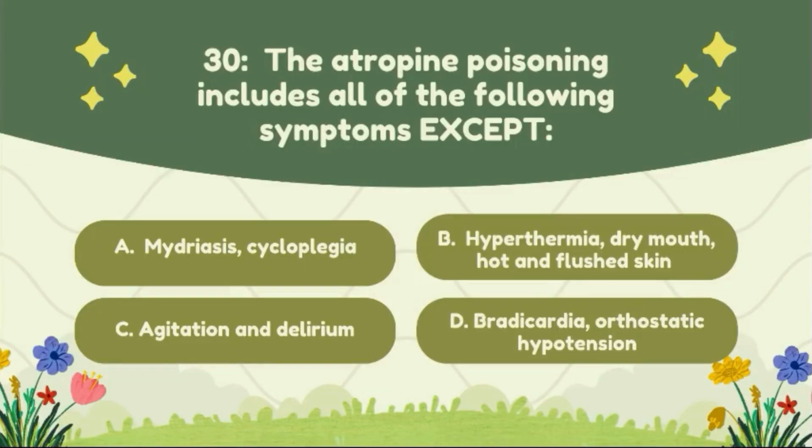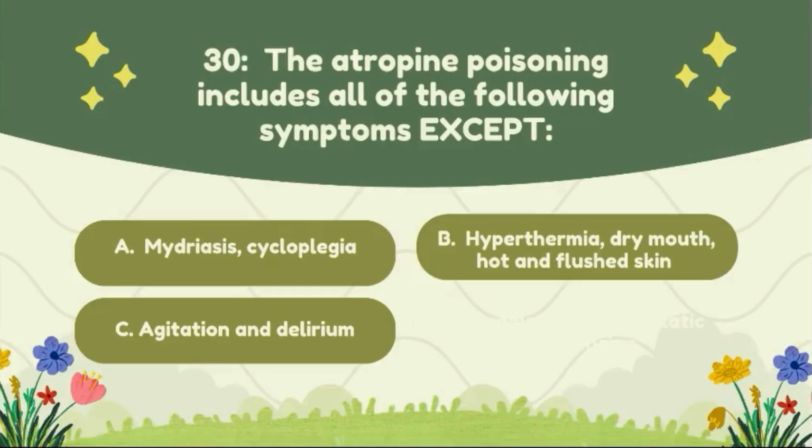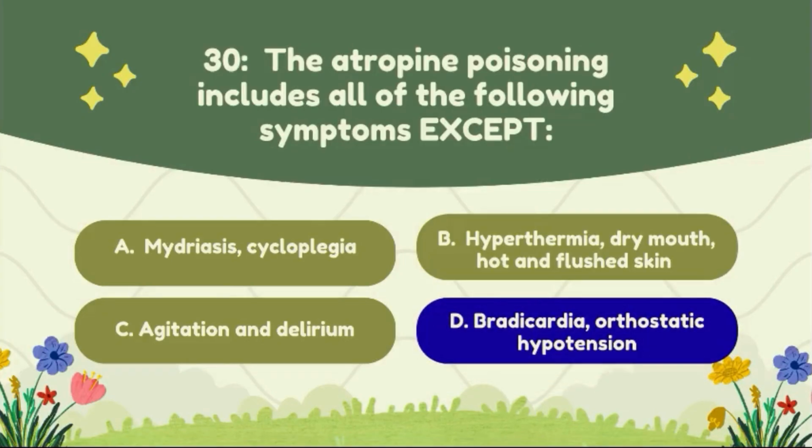Question number 30. Atropine poisoning includes all of the following symptoms except option A, mydriasis, cycloplegia. Option B, hyperthermia, dry mouth, hot and flushed skin. Option C, agitation and delirium. Option D, bradycardia, orthostatic hypotension. The correct answer of this question is option D, bradycardia, orthostatic hypotension.